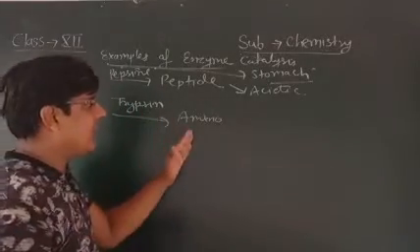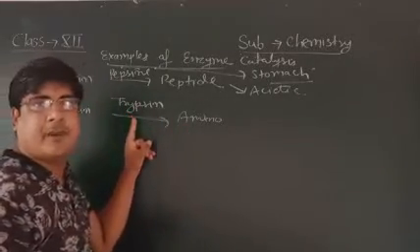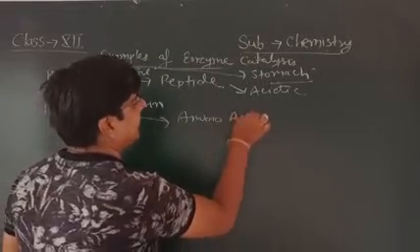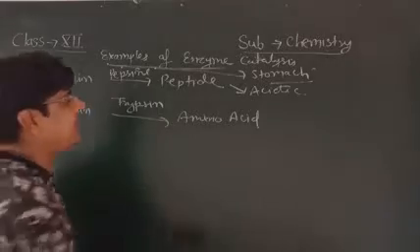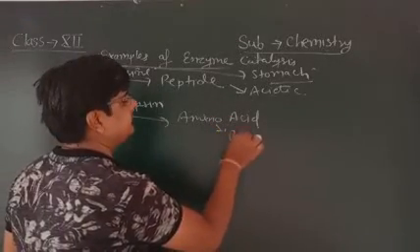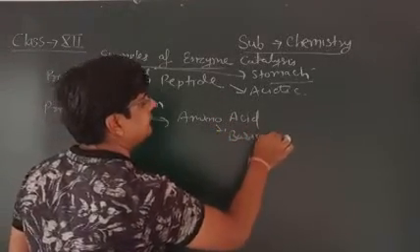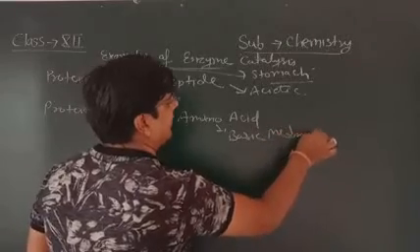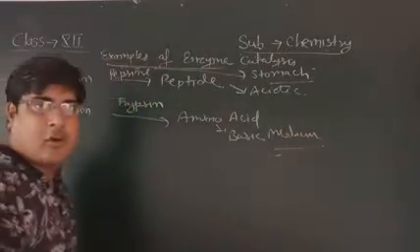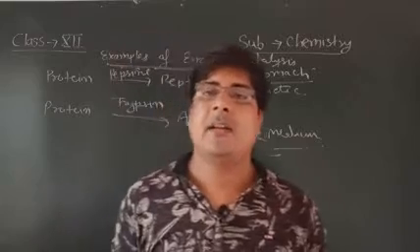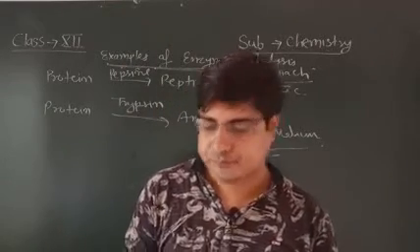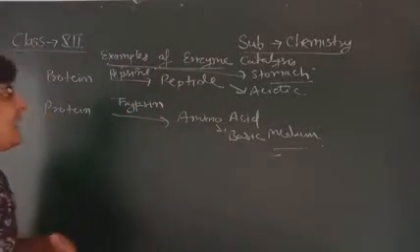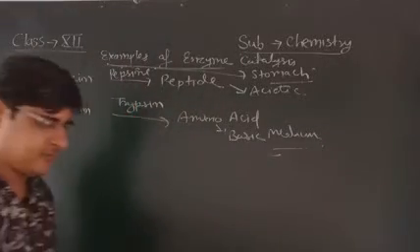Protein is converted into amino acid in the presence of trypsin enzyme in basic medium. All these reactions occur in the presence of enzymes. Okay, so these are the enzyme catalysis reactions.